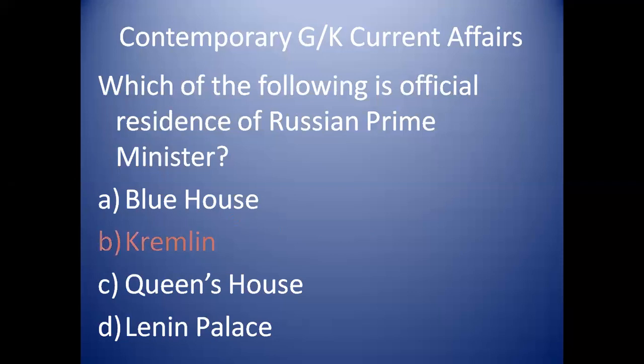Which of the following is the official residence of the Russian Prime Minister? Kremlin. Kremlin is the official residence of the Russian Prime Minister, like the White House of the USA.